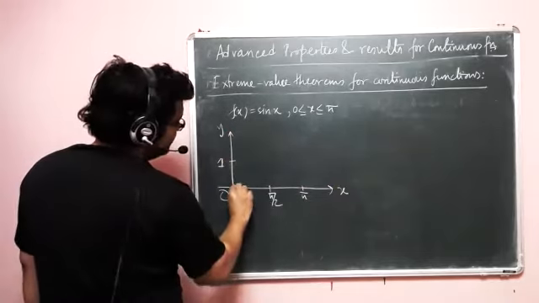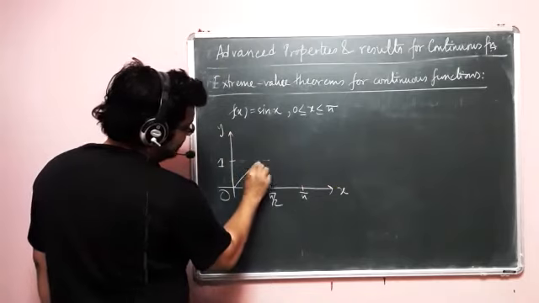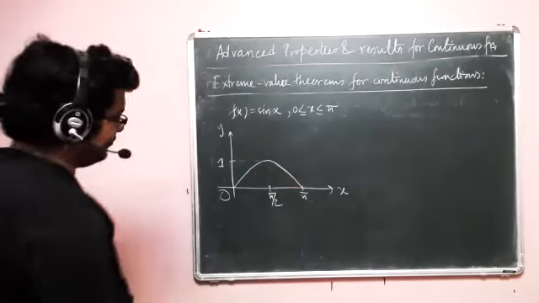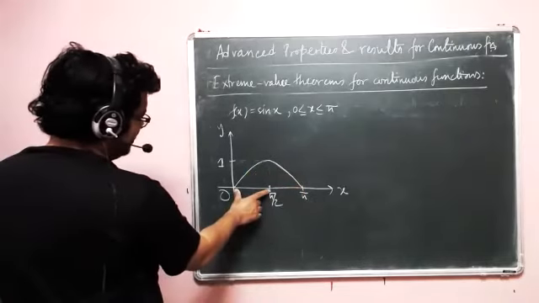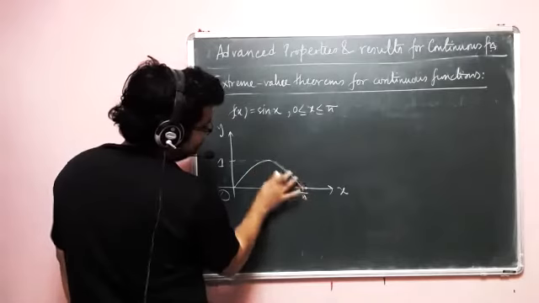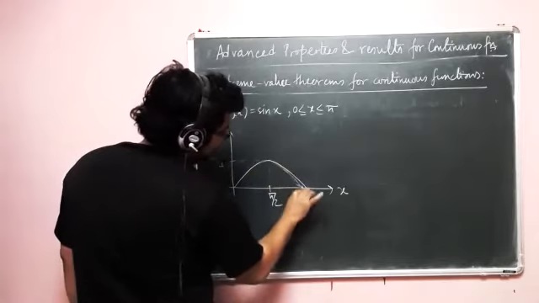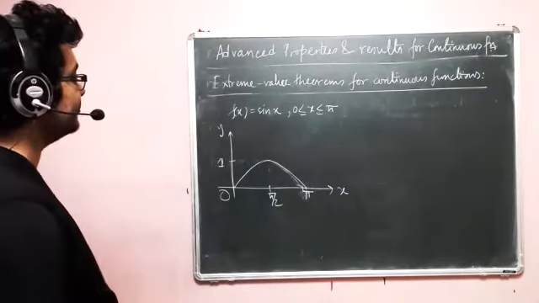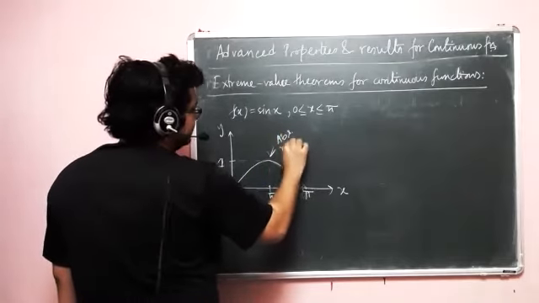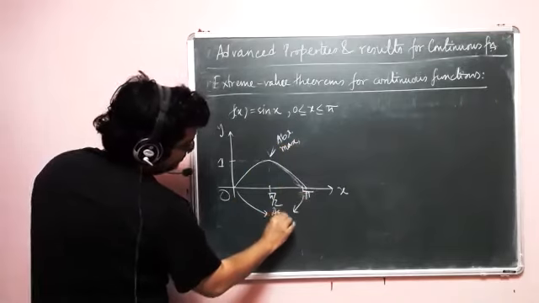And the function will be simply, if we can plot, okay, drawing exactly a half circle is quite difficult. Okay, so this is better. Anyway, so here we have our absolute maximum, and these two are our absolute minimum.